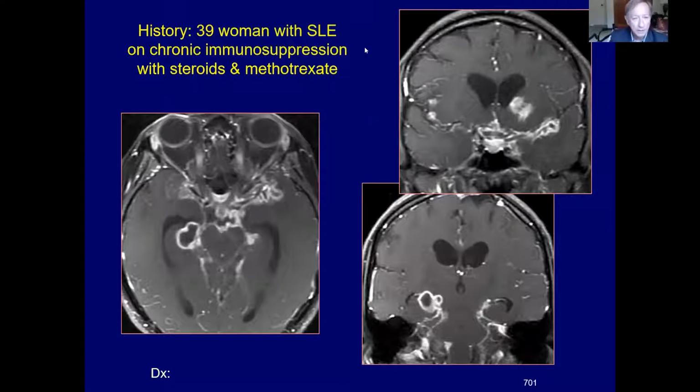This woman had lupus and was on chronic immunosuppression, steroids, methotrexate, and so as a setup for infection or reactivation of an infection that she might have lingering within her.